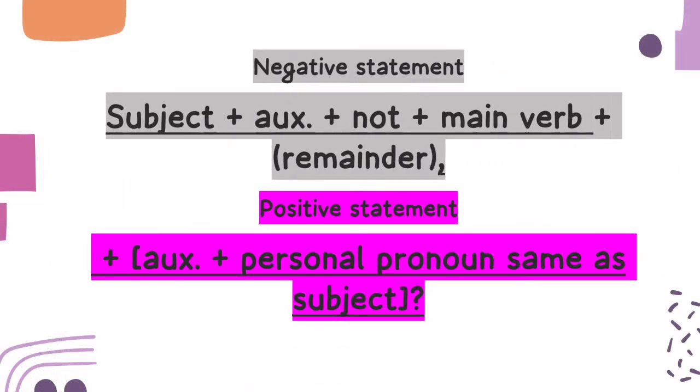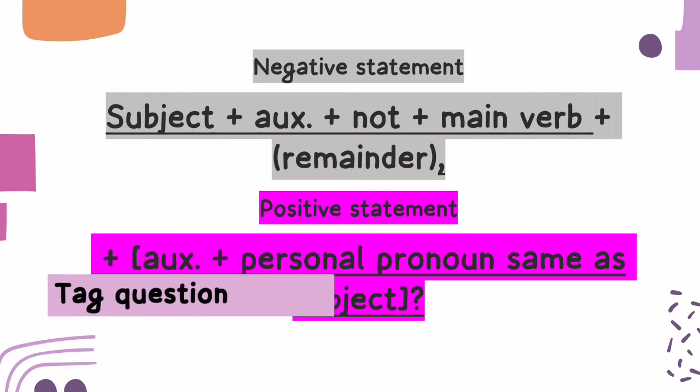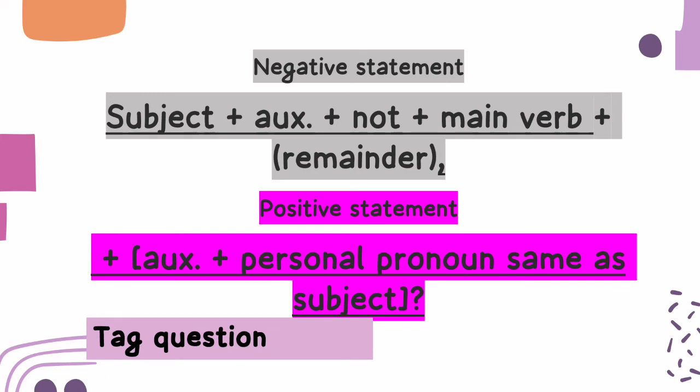Another syntactic environment of tag question starts with a negative statement and ends with a positive statement. The negative statement contains the subject plus auxiliary plus not plus the main verb, if there is any other verb, plus the remainder, separating it from the positive statement with a comma, and the positive statement contains the auxiliary plus personal pronoun, same as the subject.